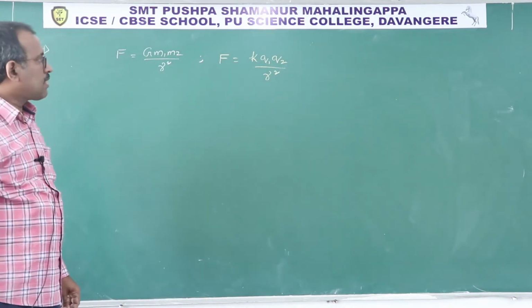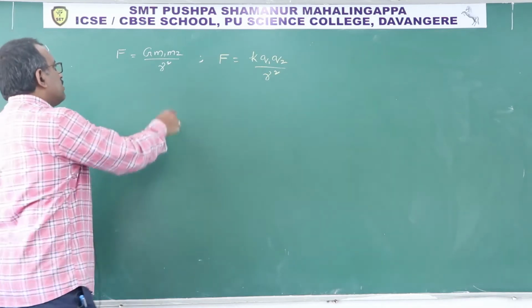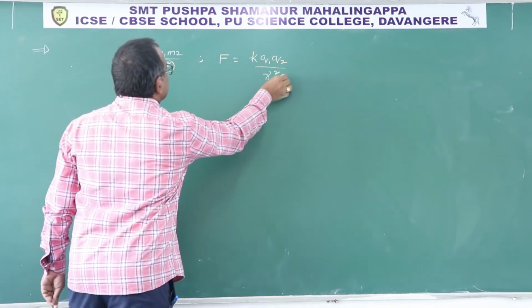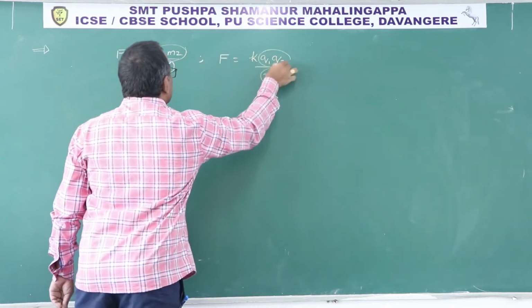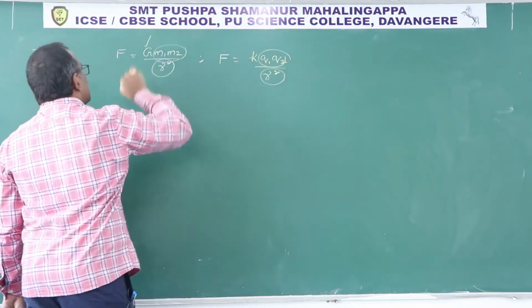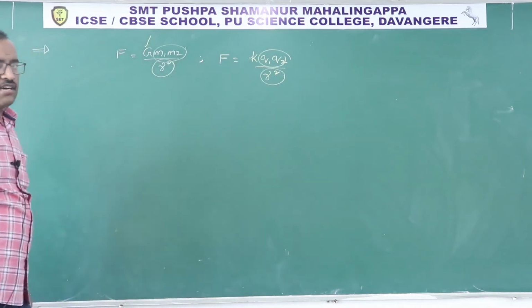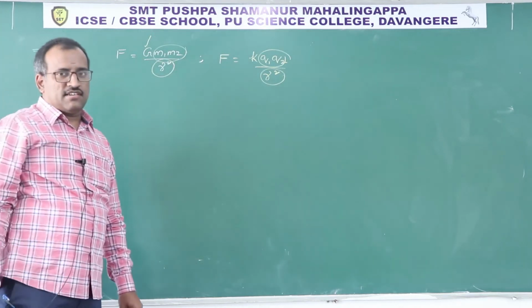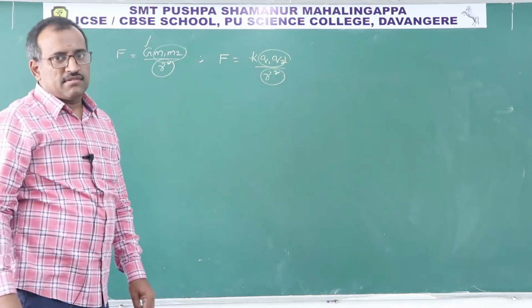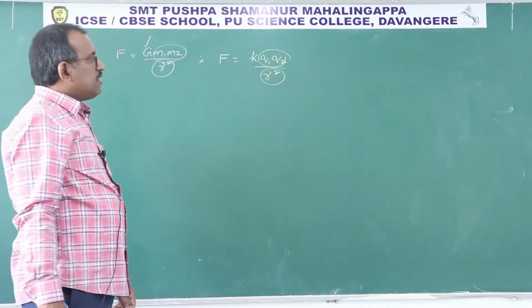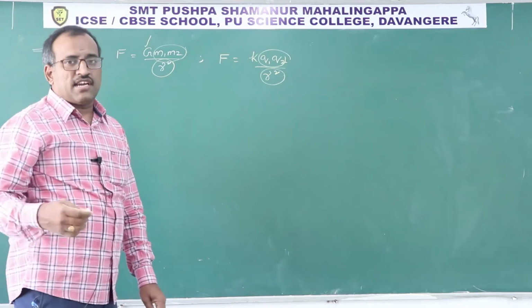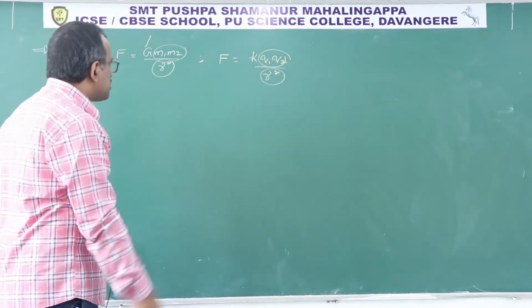Clear? Both are under inverse square, but there the product is m1 m2, here the product is q1 q2. There the constant is the universal gravitation constant, 6.67, or 6.6 you can say, into 10 power minus 11, whereas k is 9 into 10 power 9. Both are analogous.